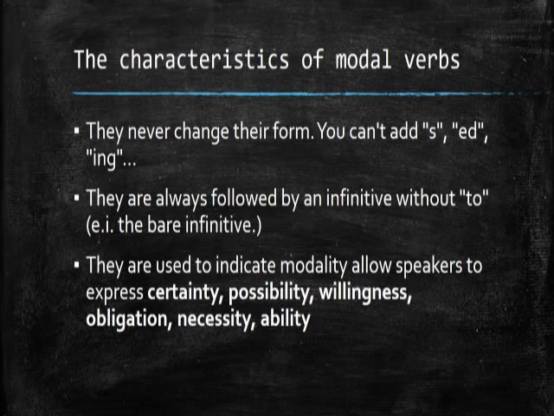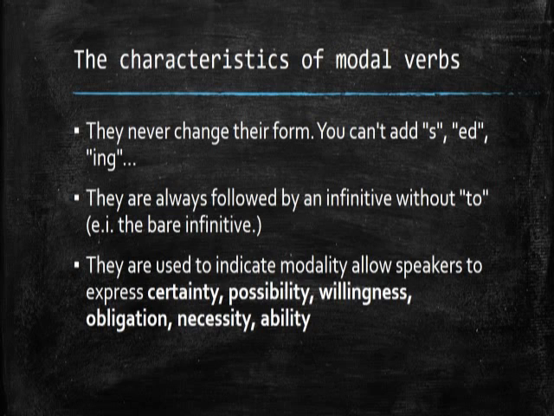The next characteristic of modal verbs is that they are always followed by an infinitive without to. So this is the bare infinitive, the pure verb with no additional element.